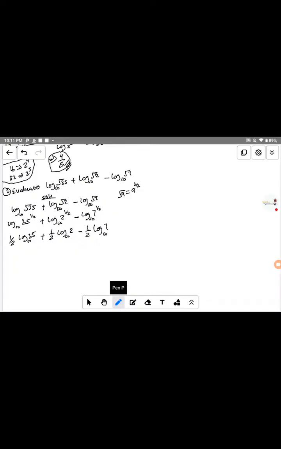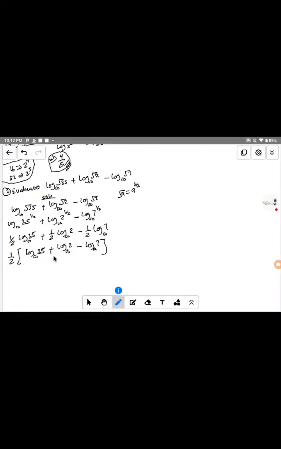So if I take 1 over 2 outside now, it will be equal to 1 over 2, okay? Let me open a bracket because I want to factorize. I want to take 1 over 2 outside because it's common to this part, also common to this part, and also common to this part. So when you take 1 over 2 outside, we have log base 10 of 35, plus this one, log base 10 of 2, minus log base 10 of 7. Let me close the bracket.